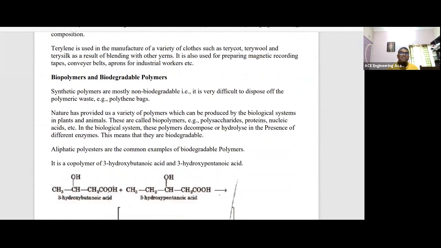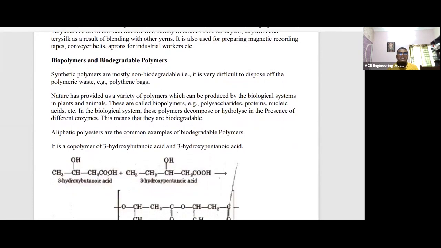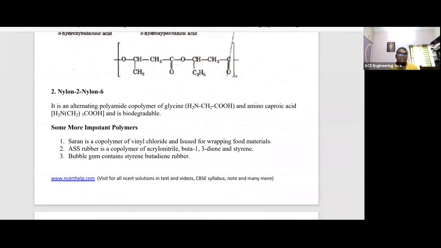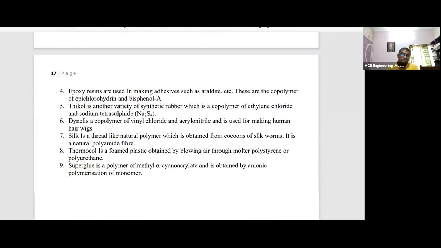Now this is important for your exam: biopolymers or biodegradable polymers. You have to remember the names. Listen carefully. One biodegradable polymer is aliphatic polyester. You have to remember the name. Aliphatic polyester, and nylon 2 and nylon 6. These are also biodegradable polymers. So you just go through these things.